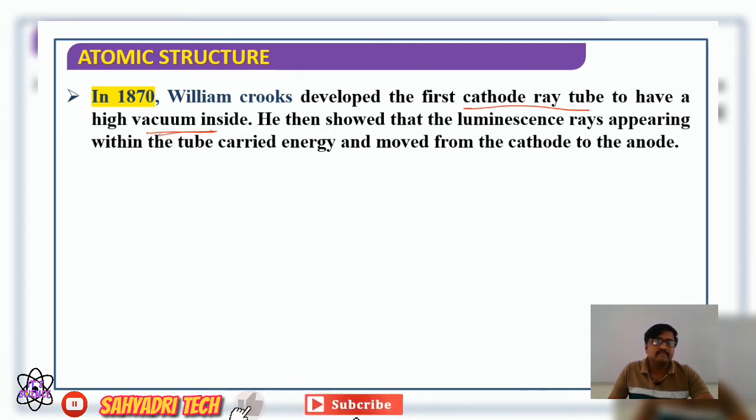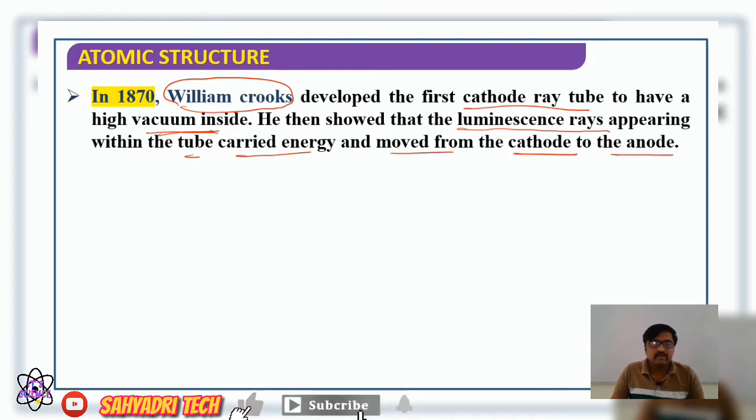The study began with Michael Faraday, but in 1870, William Crookes developed the first cathode ray discharge tube containing a high vacuum inside. He practically showed that luminescent rays appearing within the tube carried energy and moved from cathode to anode.